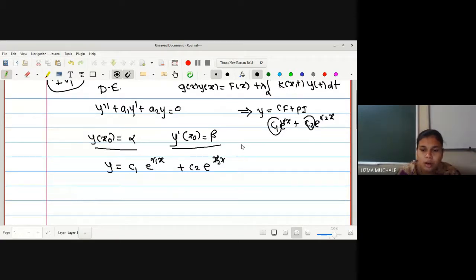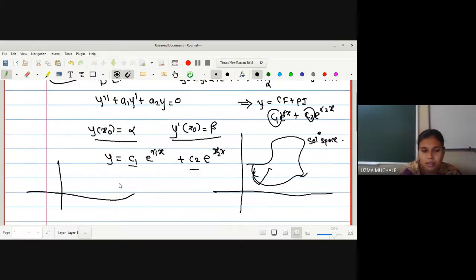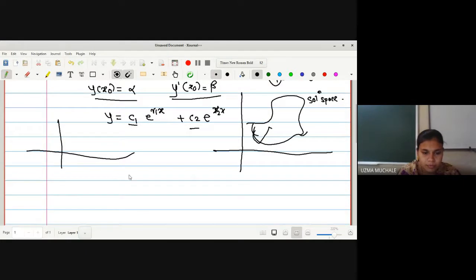If you have different values of c1 and c2, every time we get a different curve. Suppose we have the collection of all those curves, and we rename this as some space. This is called a solution space. In this solution space, for different values of c1 and c2, we get a different curve, right? I hope you understood this one. We have studied it in one theorem.